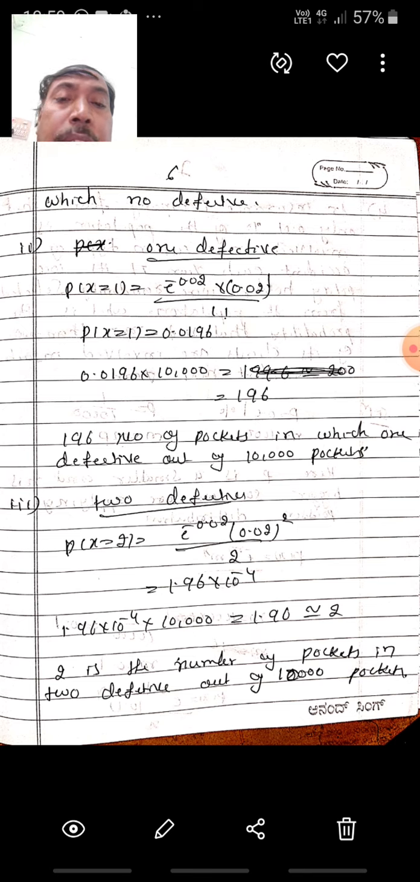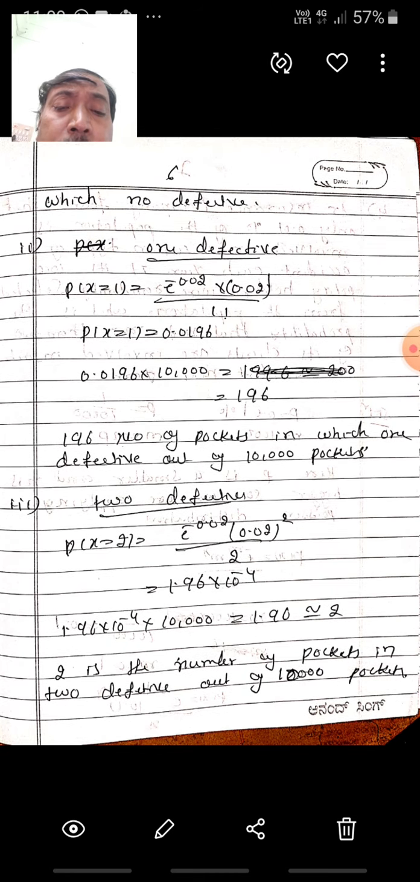Next it is asking to find one defective, meaning probability x equals 1. Put x equals 1: e power minus 0.02 into 0.02 divided by 1 factorial, which is 0.0196, the probability. But it is asking how many packets. That probability multiplied by the number of packets gives the number of packets. When you multiply 0.0196 by 10,000, you get 196, the number of packets in which there is one defective out of 10,000 packets.